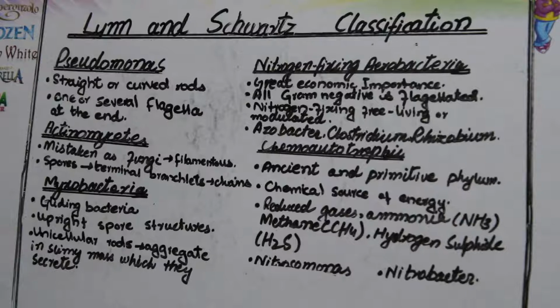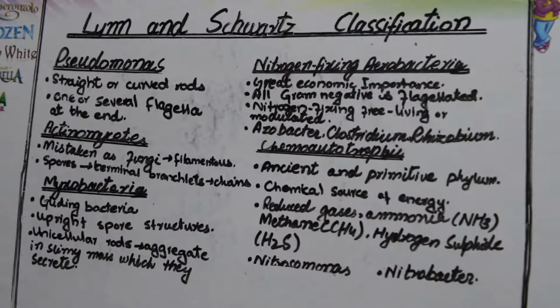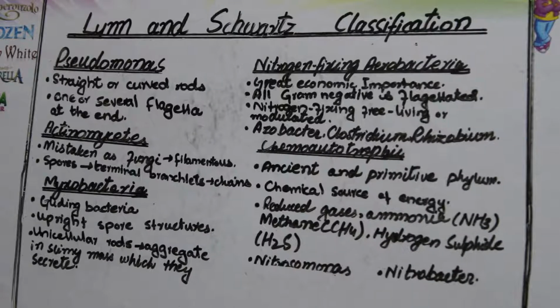They have nitrogen fixing species which are free living, or they may be nodulated, meaning they may live with some other living organism. So they have both types, free living as well as nodulated. The examples of species in this phylum are Azotobacter, Clostridium, and Rhizobium. So these are three examples of nitrogen fixing bacteria.